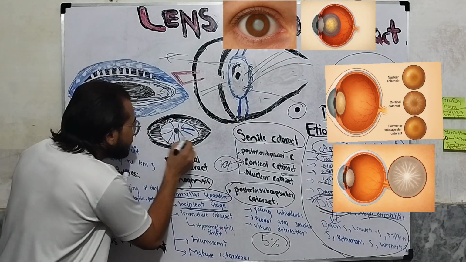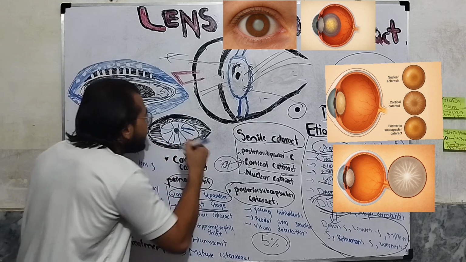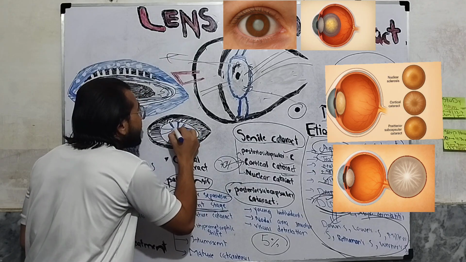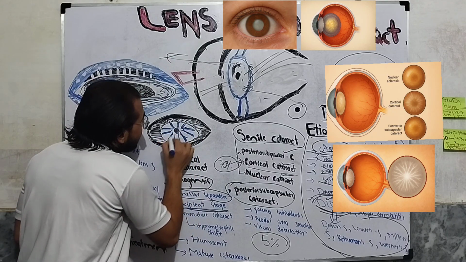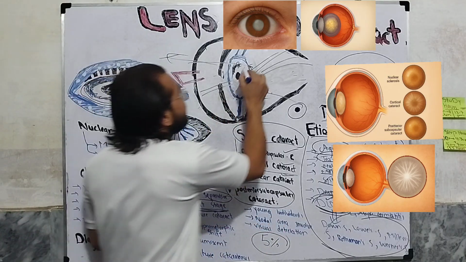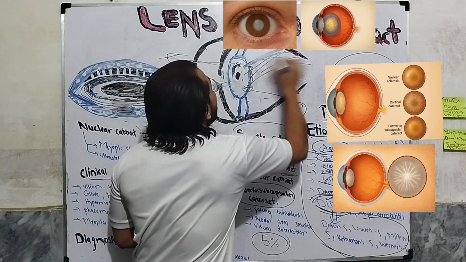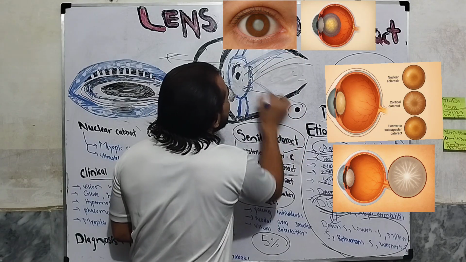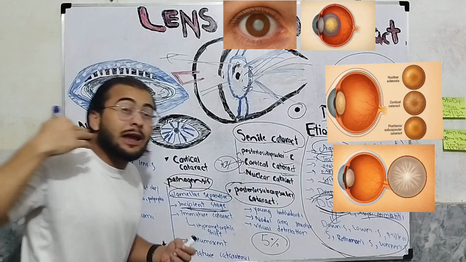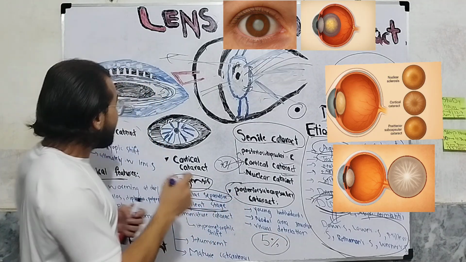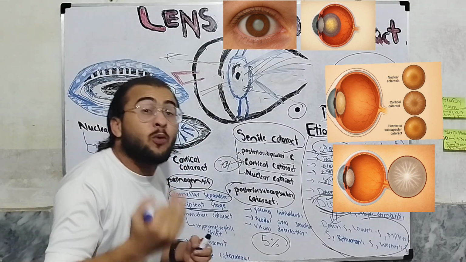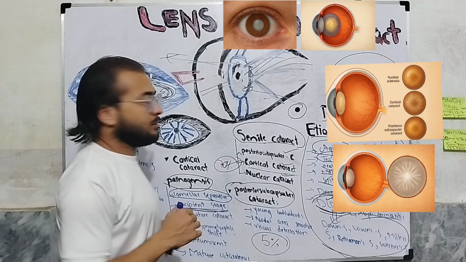This is because these spoke-like opacities have changed the refractive indexes. Now we have multiple refractive indexes, so there will be the generation of multiple images. On the retina, some light will be focused extensively over here, some over here, some over here. So we will have multiple and double vision because of the changing refractive indexes due to these spoke-like cortical opacities.